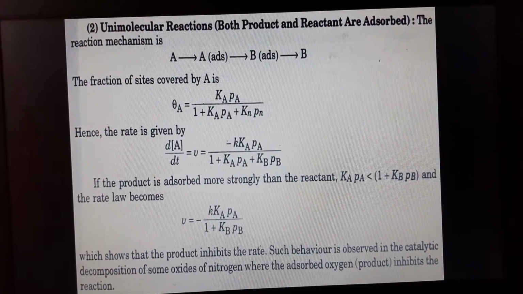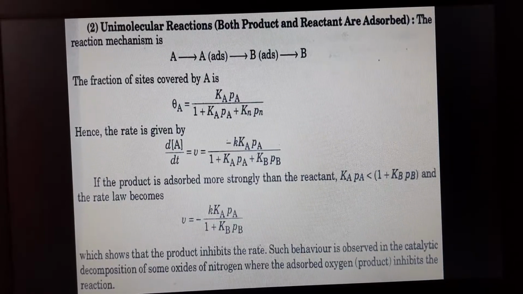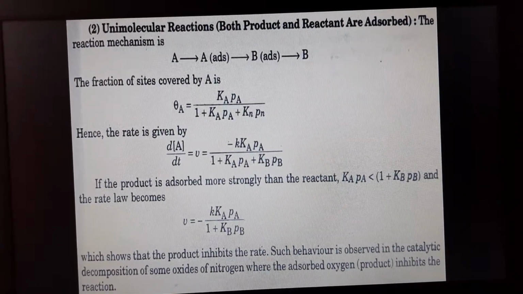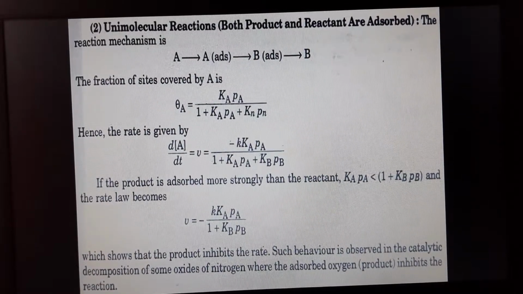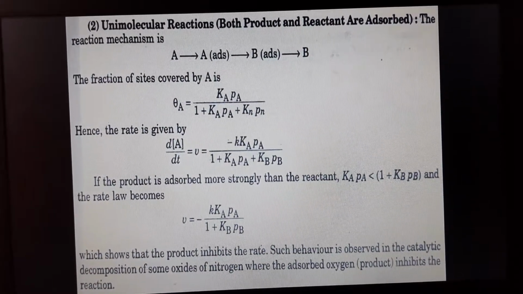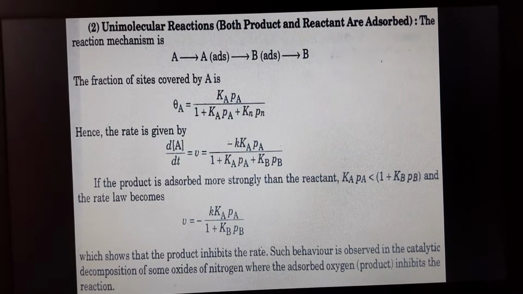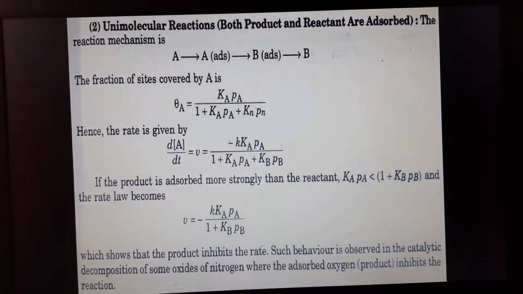Hence the rate is given by dA upon dt is equal to minus K KaPa upon 1 plus KaPa plus KbPb.